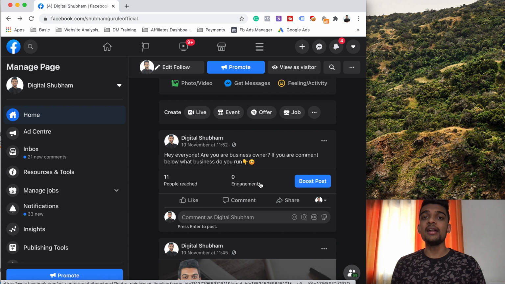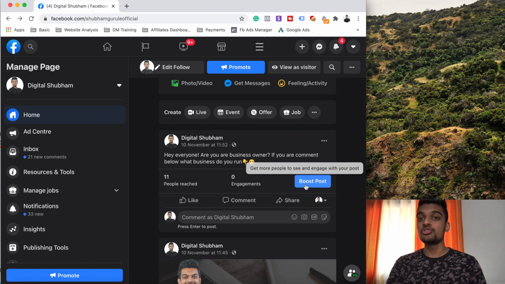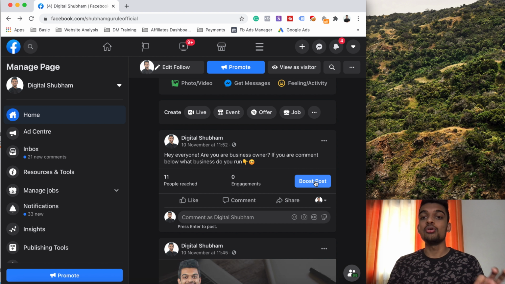Do you want only a person who has an Android mobile to see your ad, or only a person who has an iPhone? This is called detailed targeting, which you can do in Facebook Ads Manager, which you cannot do while boosting posts. So just remember that you will lose money while boosting any of the posts, so avoid boosting posts.